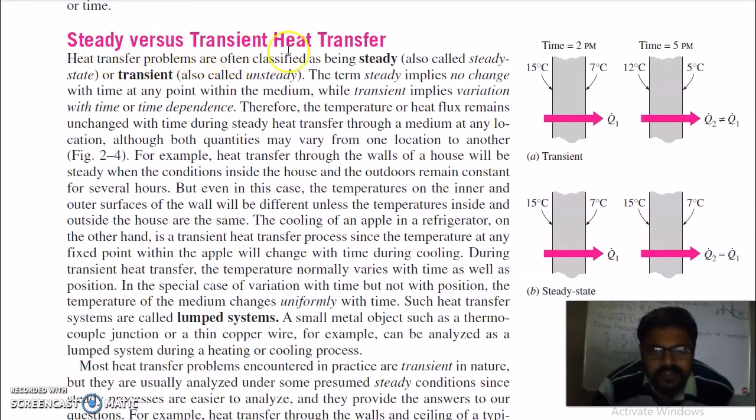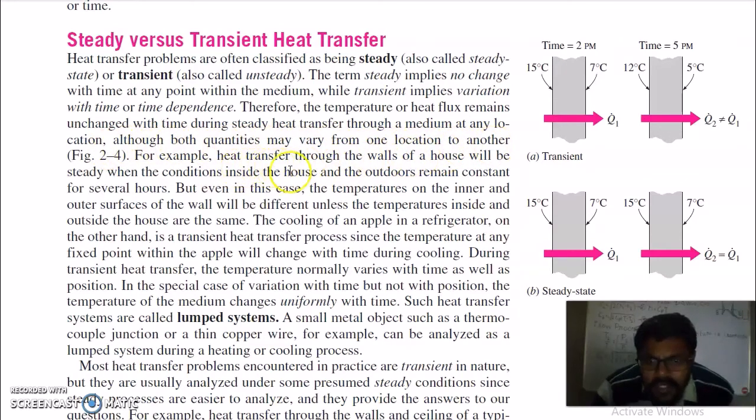Steady versus transient heat transfer. Heat transfer problems are often classified as being steady or transient. The term steady implies no change with time at any point within the medium, while transient implies variation with time. Therefore, the temperature or heat flux remains unchanged with time during steady heat transfer through a medium at any location, although both quantities may vary from one location to another.